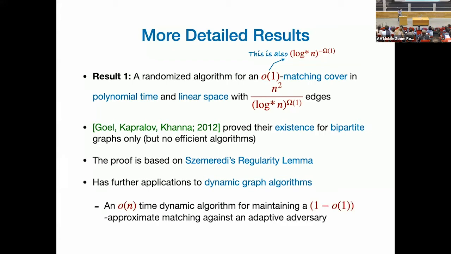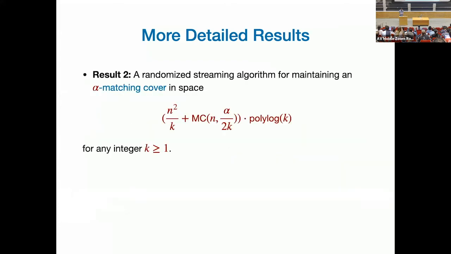Just to say what the application was, it gives a sublinear time dynamic algorithm for getting a 1 minus o(1) approximate matching. Okay, and o(1) is again something like 1 divided by polylog star n. So that's result 1. We can get matching covers.